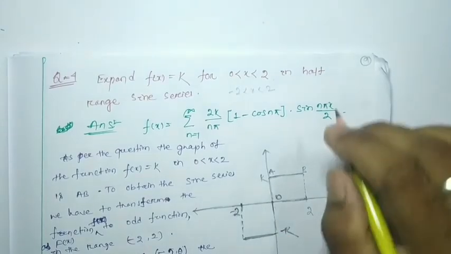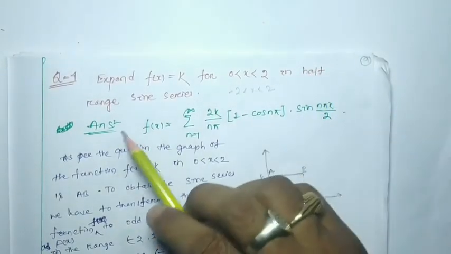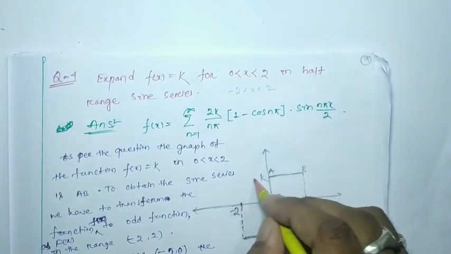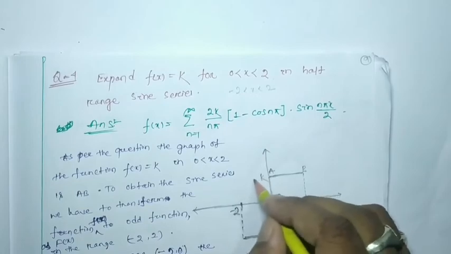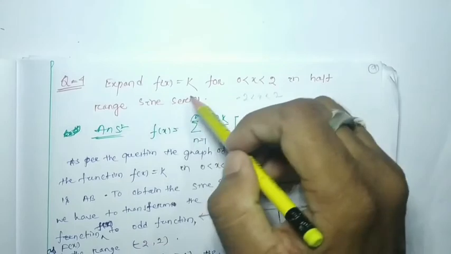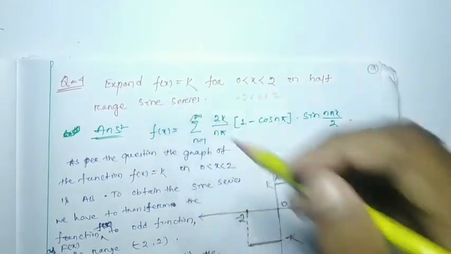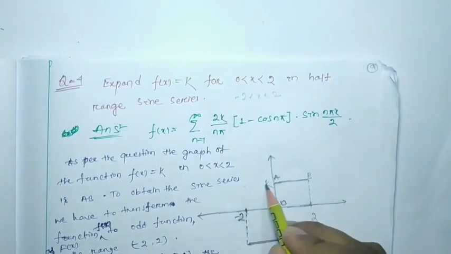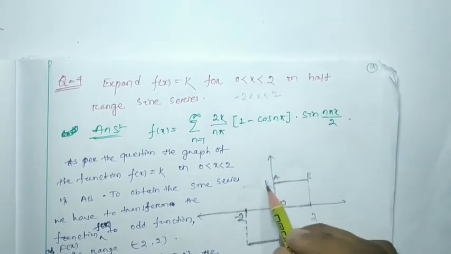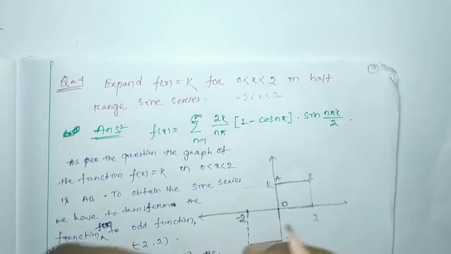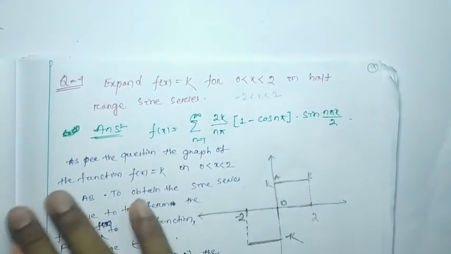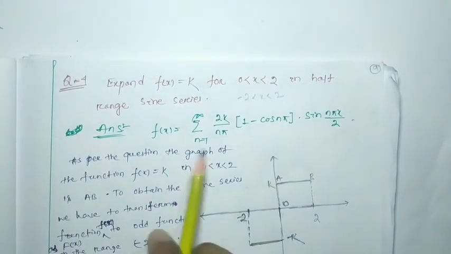Suppose the question asks you to find the half range cosine series, then it will be this one. I am not going to draw it here because I drew the figure as per the question. Suppose the question asked for the cosine series, then the graph will be like this, meaning minus 2 to 0 will also be positive. So the same thing has been written. I'm just reading it to you, just watch.